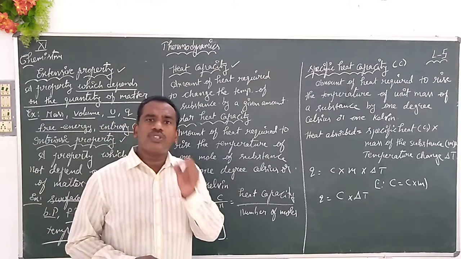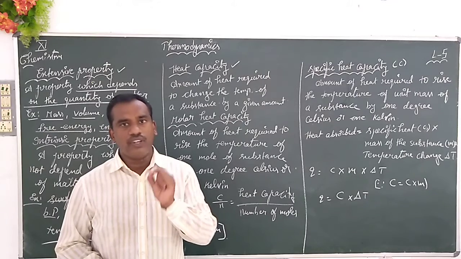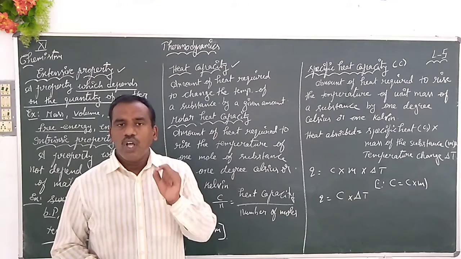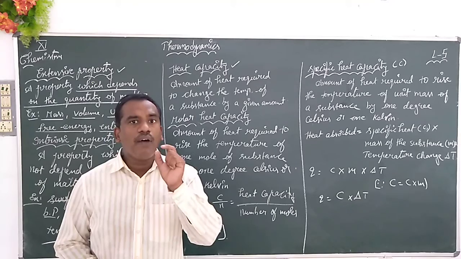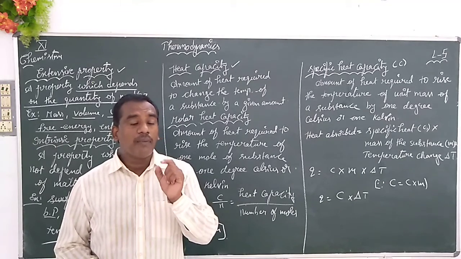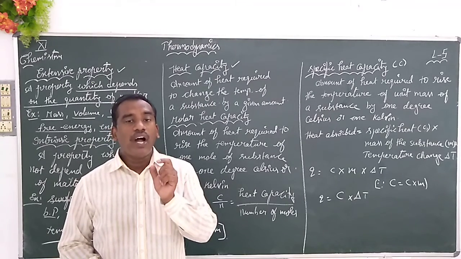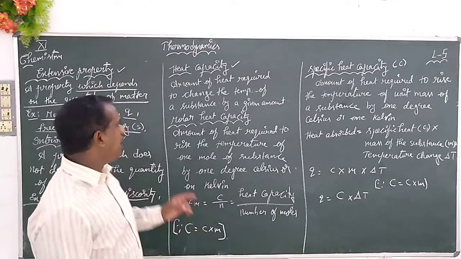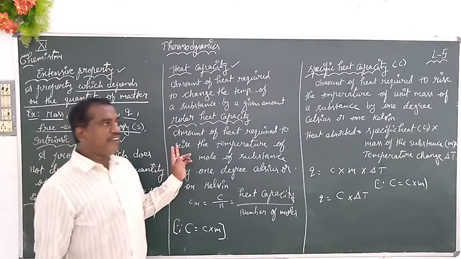Hence, we are going to study, for example, 1 mole, which is the smallest amount that we know and is very useful in all chemical balancing equations. So the amount of heat absorbed by 1 mole of a substance to increase its temperature by 1 degree Celsius or 1 Kelvin, we are calling it the molar heat capacity. Yes or no? Then get the definition here.